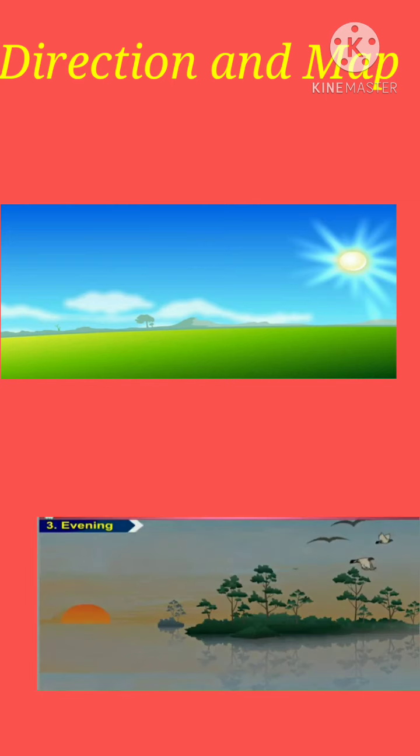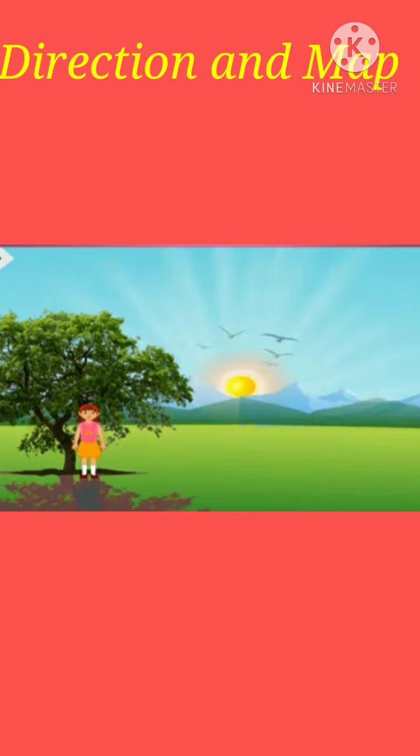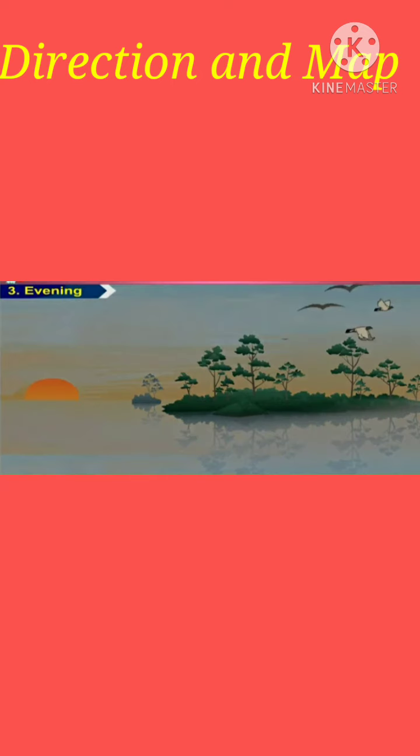You all know that the sun rises and sets every day. Yes or no? Yes, very good. Now tell me, where does the sun rise? Yes, the sun rises from the east. And where does the sun set? Yes, very good.